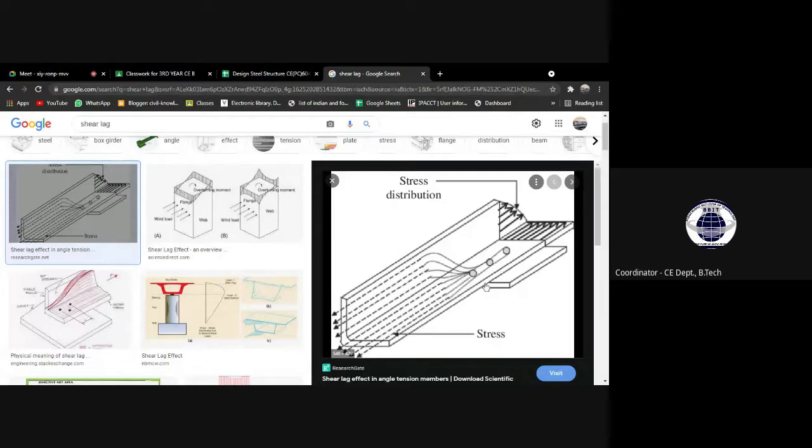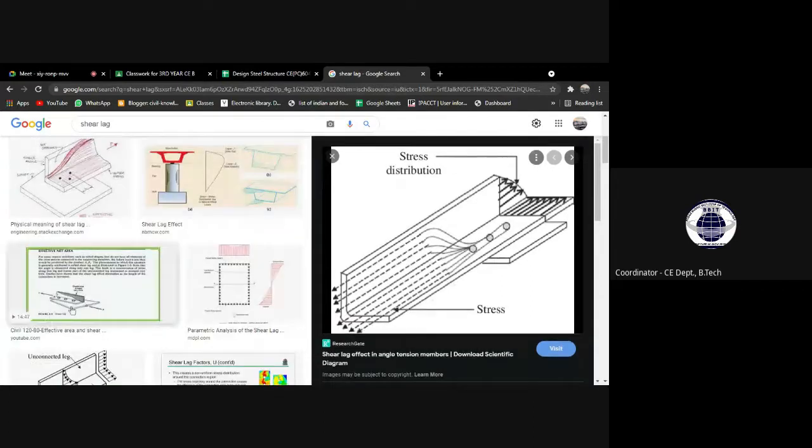The place holding this plate is where the bolt connection is situated, and the other part is not attached at all. So there will be shear lag in the part where the member is not connected. This can be a good example of shear lag.